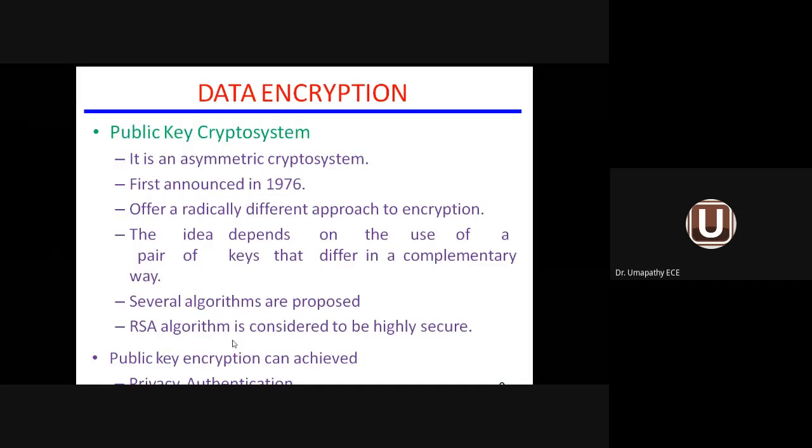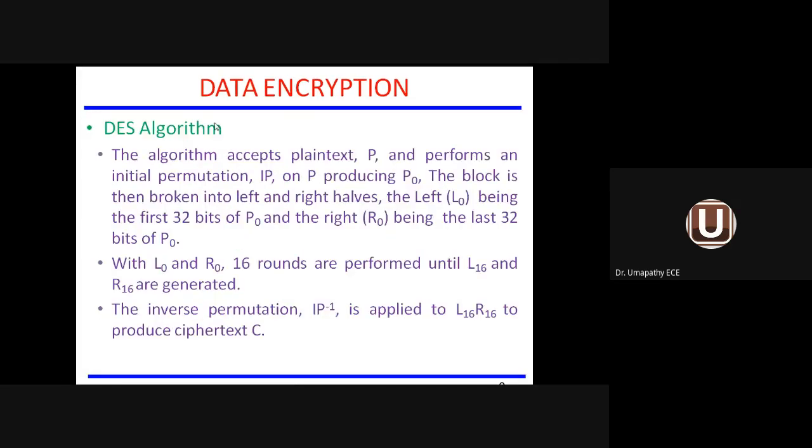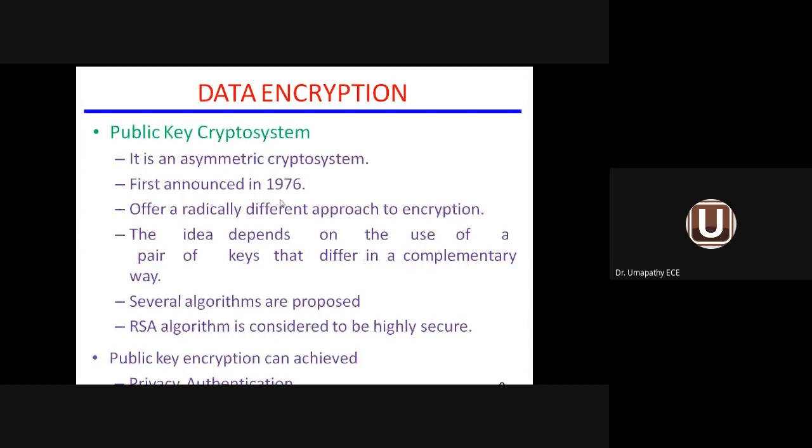Now let us see one more algorithm called the public key crypto system. It is also called AKC, asymmetric key cryptography. So here a pair of keys will be used. One key is meant for the sender, another key is meant for the receiver. It is an asymmetric crypto system. Crypto system means model. It's a crypto model. First announced in the year 1976, it offers a radically different approach to encryption.